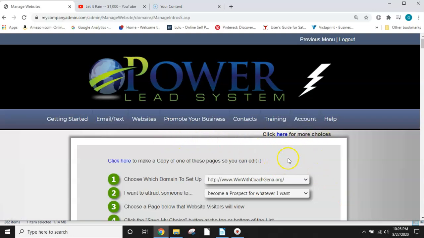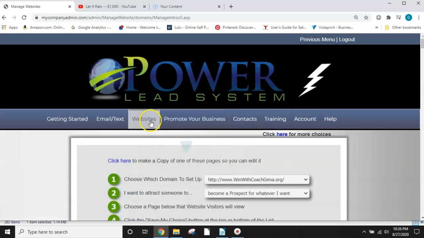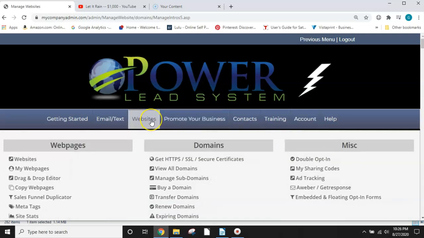Well, first things first. Let me go back. I'm going to make a subdomain first. So let's go back. We're going to go to websites, and then we're going to go to manage subdomains because I'm going to make a brand new subdomain for this funnel.